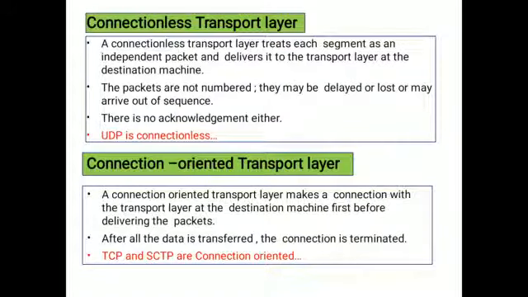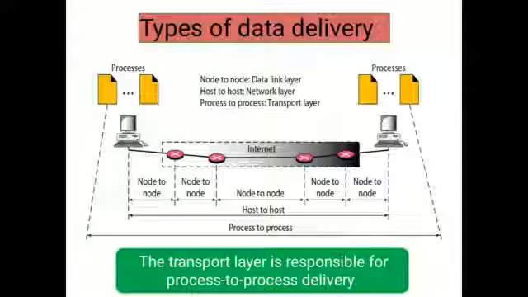The examples for connection oriented transport layer are TCP and SCTP. These TCP and SCTP protocols are based on connection oriented services. In connection oriented transport layer, we will use the acknowledgement also. So feedback is also used in connection oriented services.